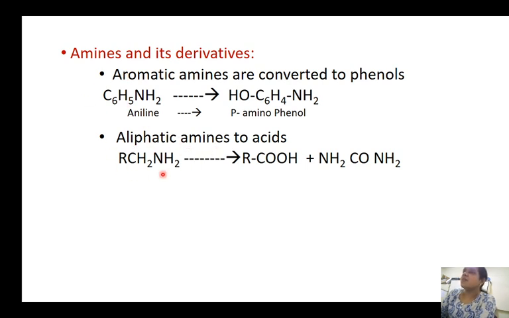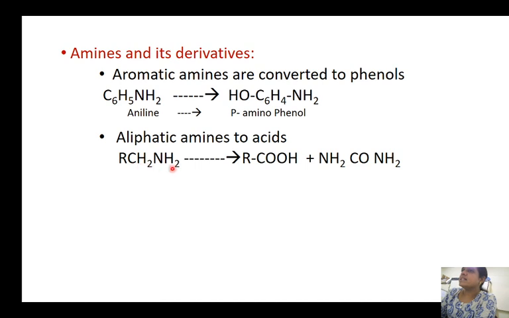These aliphatic amines are converted to acids. Now, aromatic amines are converted to phenols. Aliphatic amines are converted to acids. So here, alcohol is converted to aldehyde. Aldehydes are converted to acids. Next, aromatic amines are converted to phenols. Aliphatic amines are converted to acids.